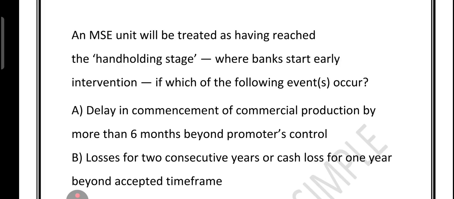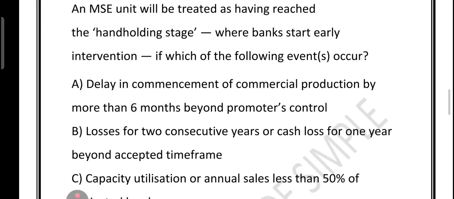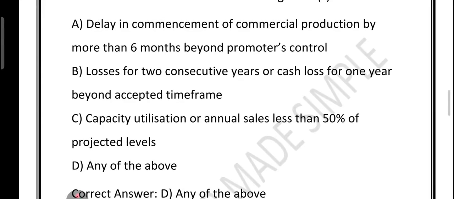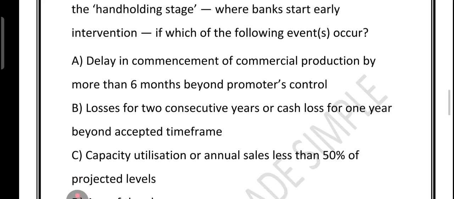The question is, an MSE will be treated as having reached the hand-holding stage, where the bank starts early intervention, if which of the following events occur? Option A, delay in commencement of commercial production by more than 6 months beyond promoter control. Option B, losses for 2 consecutive years or cash loss for 1 year beyond the accepted time frame. Option C, capacity utilization or annual sale less than 50% of the projected level. Option D, any of the above.